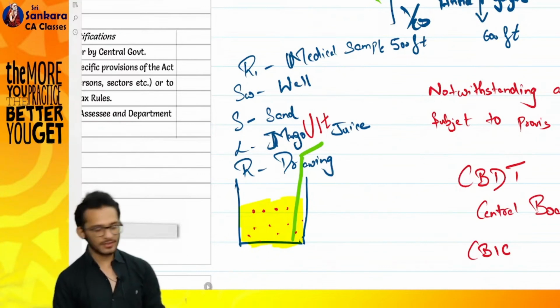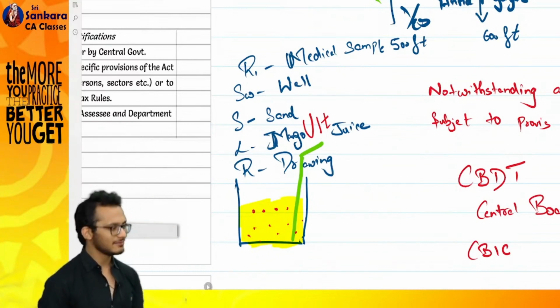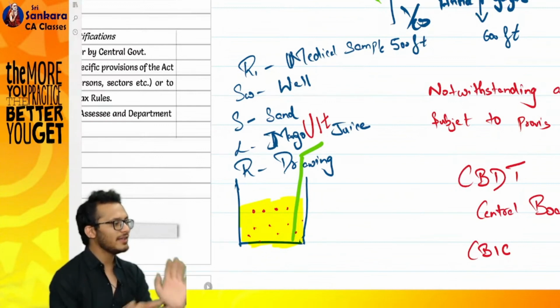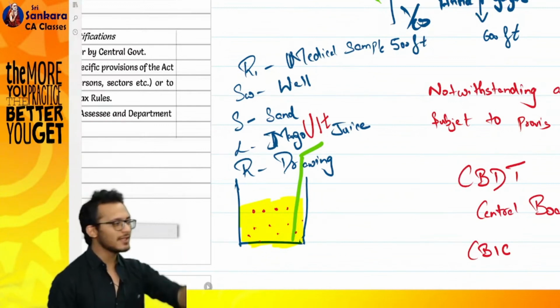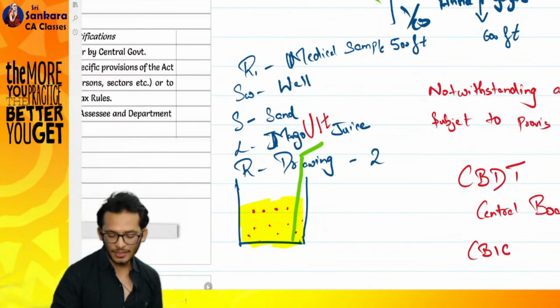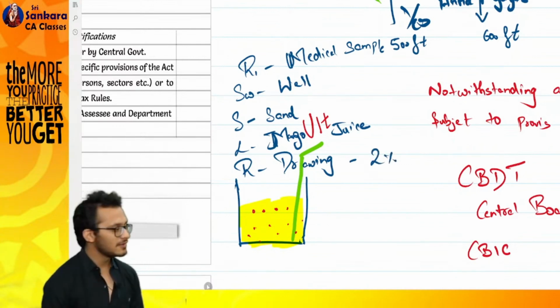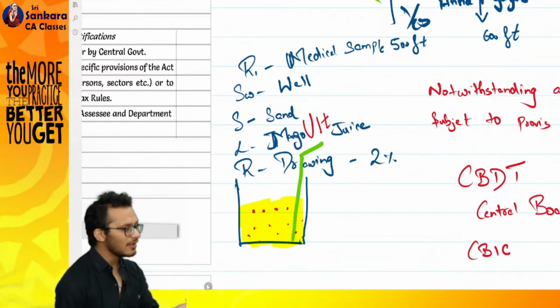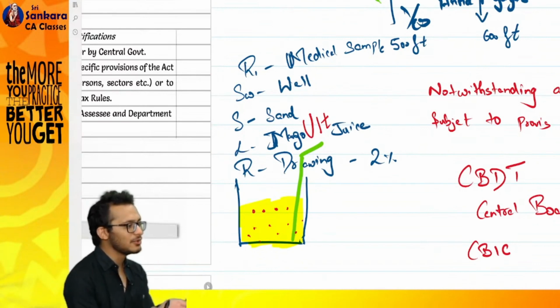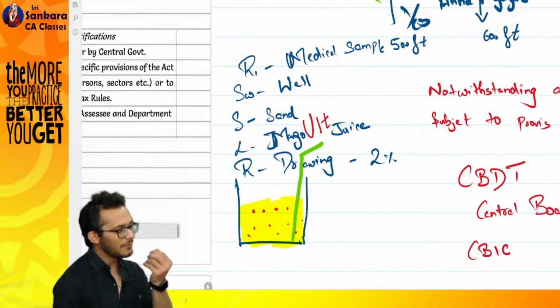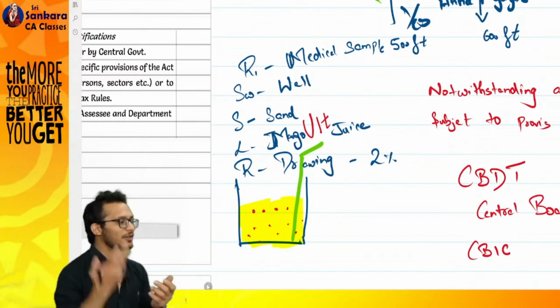He looked at it and said, Rahul, this looks like a drawing. You did not give me the sample, you gave me the drawing. Drawing is chargeable at the rate of 2% in GST. I looked at his face, I wanted to give an actual product to you, but then I was like, okay, boss, he's not ready to accept.